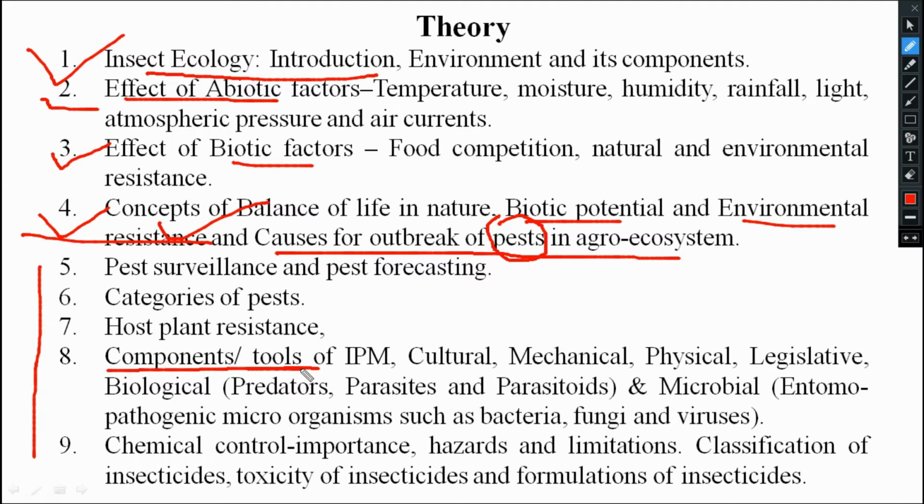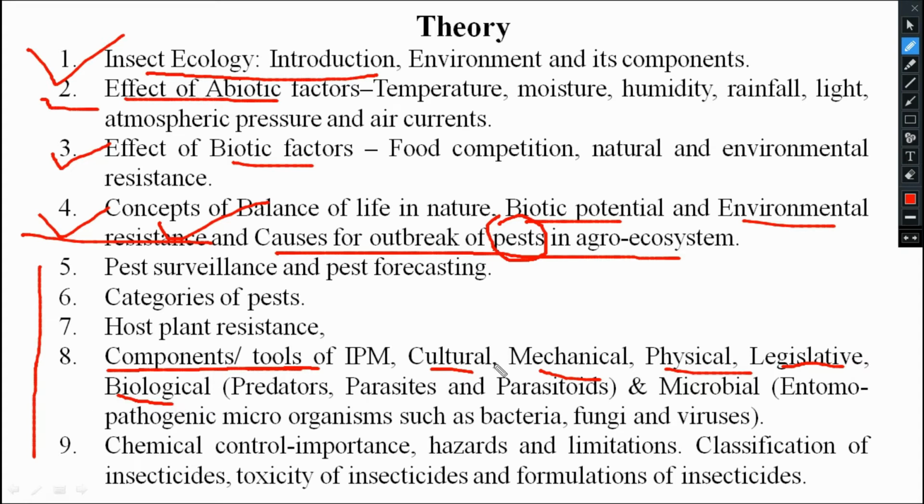That means we have to integrate several tools of IPM. What are the tools? Cultural practices, mechanical method, physical method, legislative or quarantine method. Now we are undergoing this COVID situation. Legislative or quarantine. Then biological method: by using some other organisms we can also reduce the pest or insect population in the field.